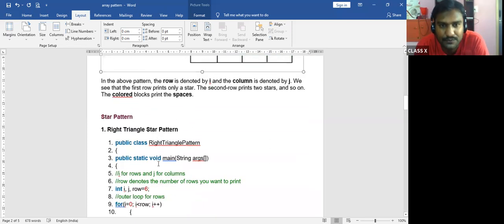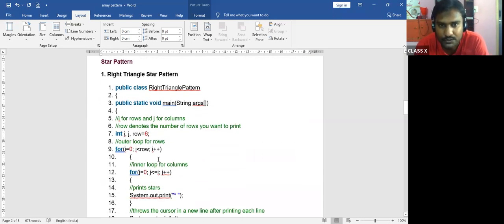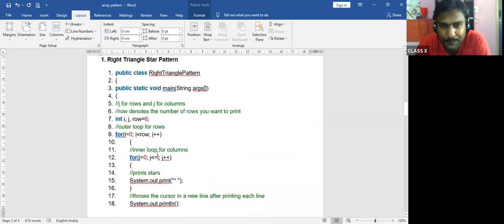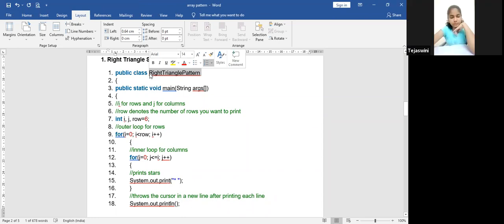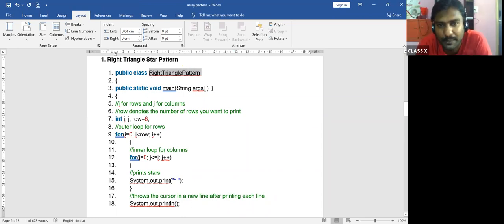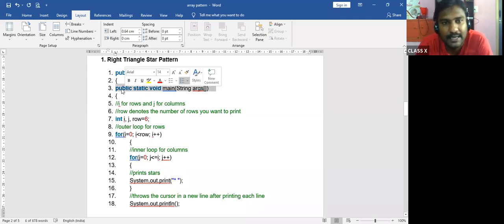Right triangle. First, we'll go for the right triangle. So I'll start with the program. Listen carefully. Public class RightTrianglePattern. The program concept is on the right triangle pattern. Now, public static void main(String[] args) is a default statement which we use, because public is the access specifier, as I told you in the previous class.